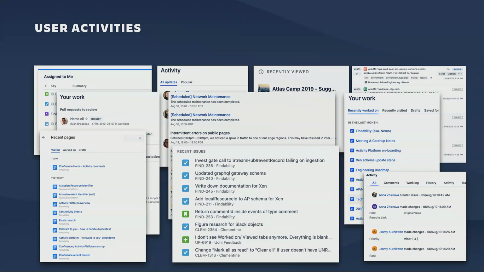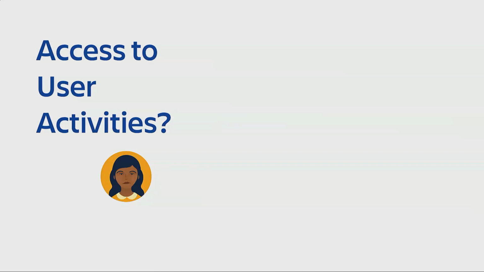Now, this is great, don't get me wrong. We have all sorts of tools in our products tailored to specific needs. So why is Nora having a problem with accessing user activities then? Well, first of all, activities are scattered across different products and instances. This is the reality we know at Atlassian, and it is totally all right. It is the nature of the cloud.